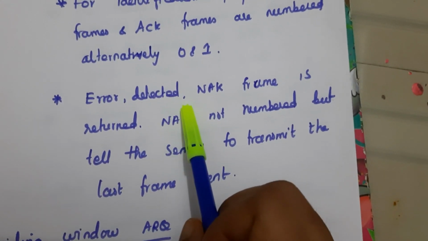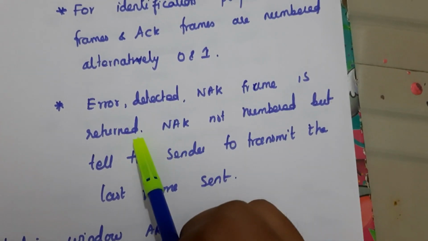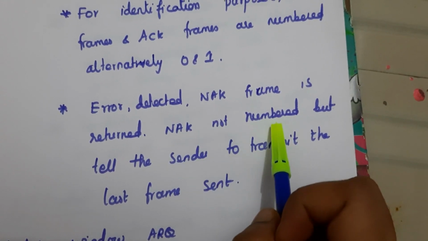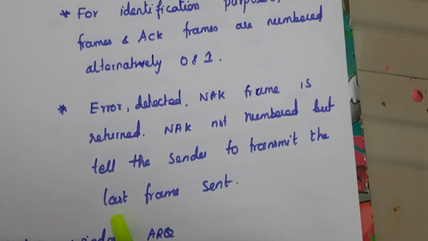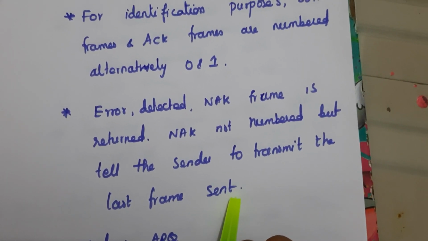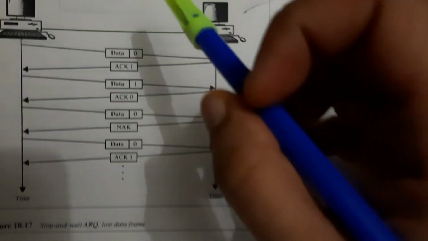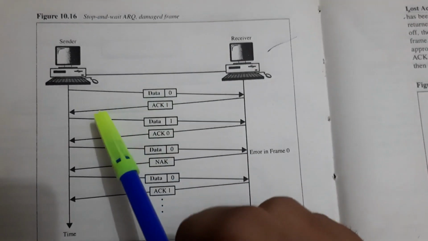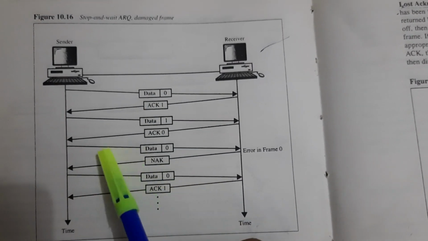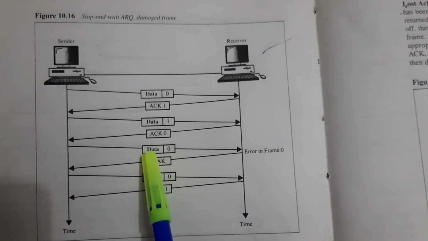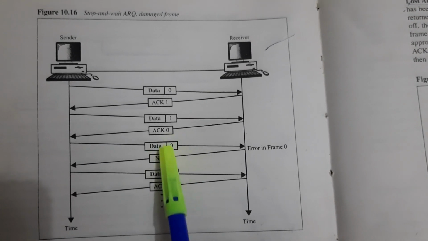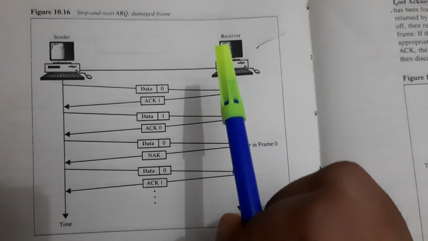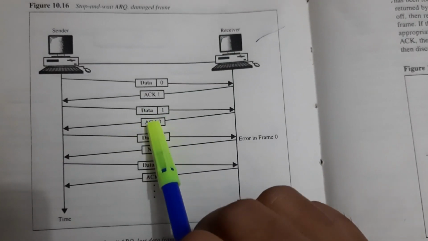So alternately we number the frame and acknowledgement. When an error is detected, a negative acknowledgement frame is returned. This negative acknowledgement is not numbered but tells the sender to retransmit the lost frame. For data we represent this as 0 and we get acknowledgement as 1, and data is 1, acknowledgement is 0.